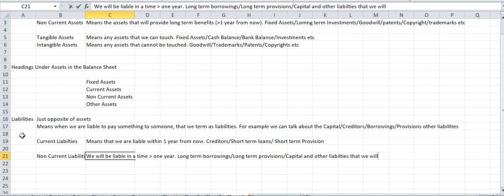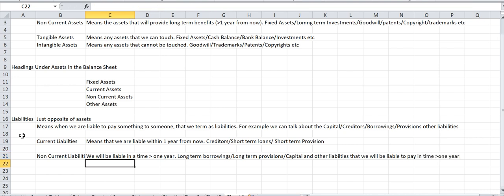that we will be liable to pay in time greater than 1 year.